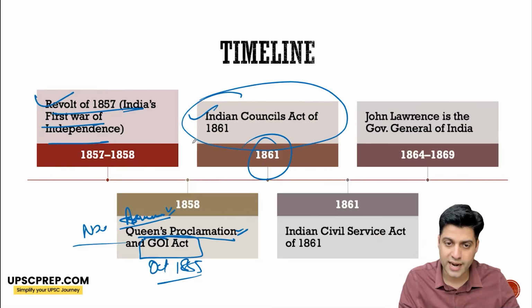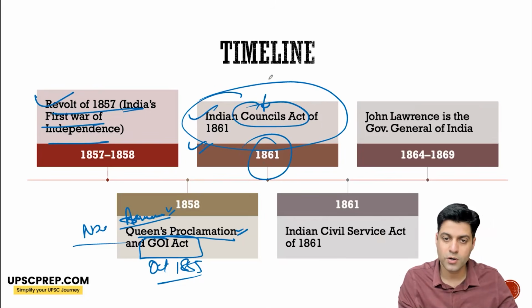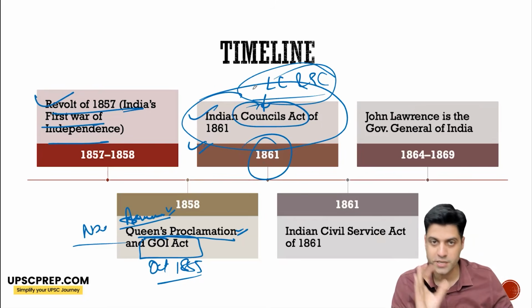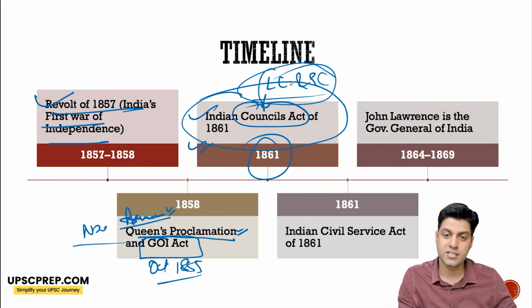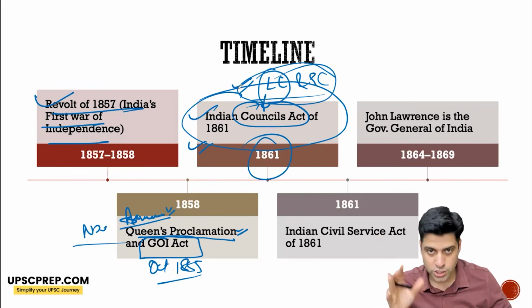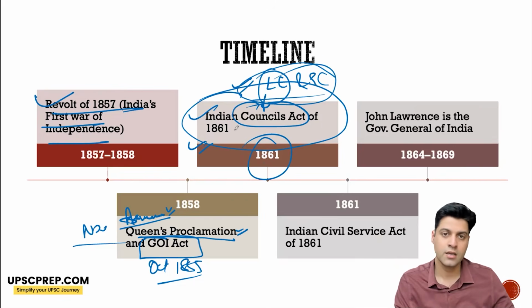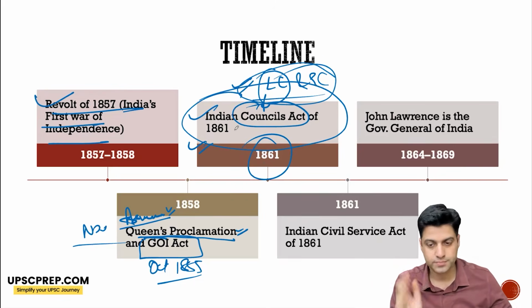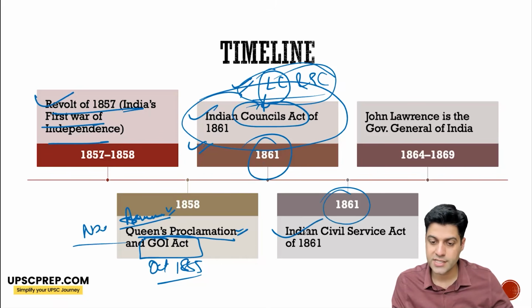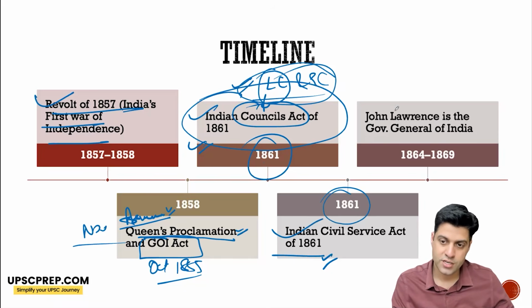1861, Indian Councils Act of 1861. Now, whenever you hear this Council Act, remember it is primarily about the Legislative Council and the Executive Council. So usually you'll see the expansion of the legislative council, particularly the non-official members, increase over the period of time. So there are 1861, 1892, 1909. In 1861 the Indian Civil Service Act was also introduced, opening up the Indian civil service for Indians.